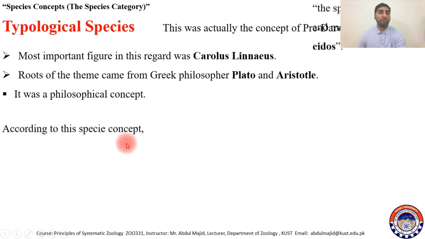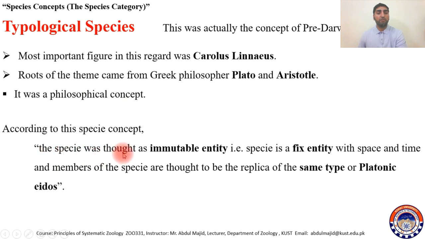According to this concept, the species was thought of as an immutable entity. It means species will not mutate. There will be no change in species. So species was considered an entity which will not mutate throughout time.